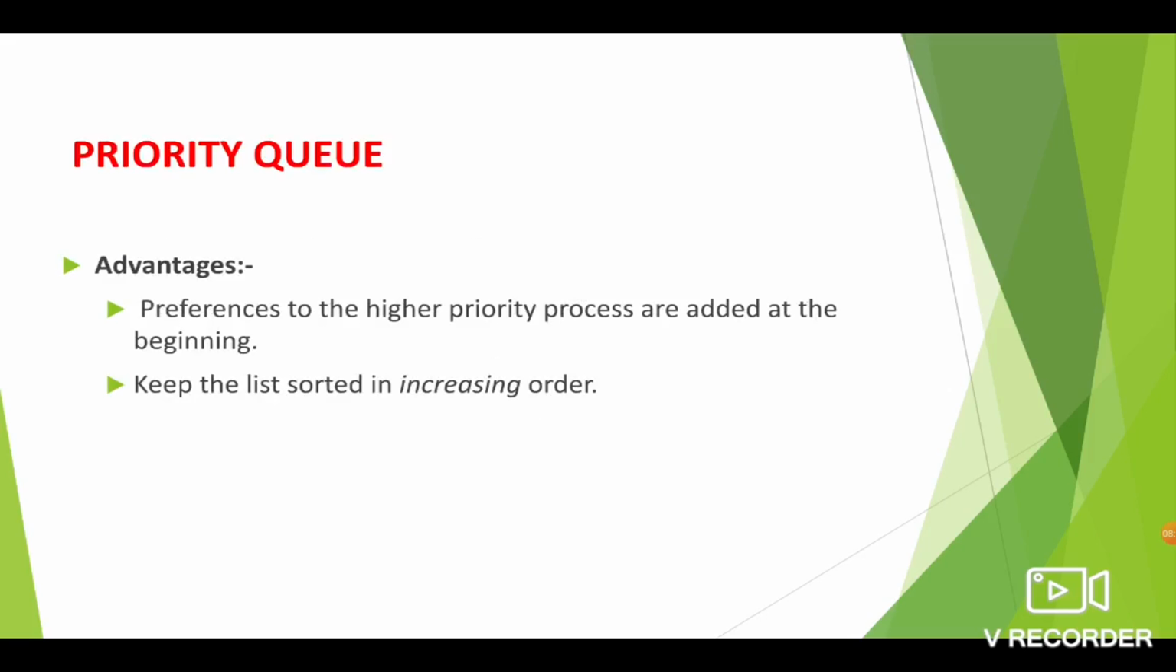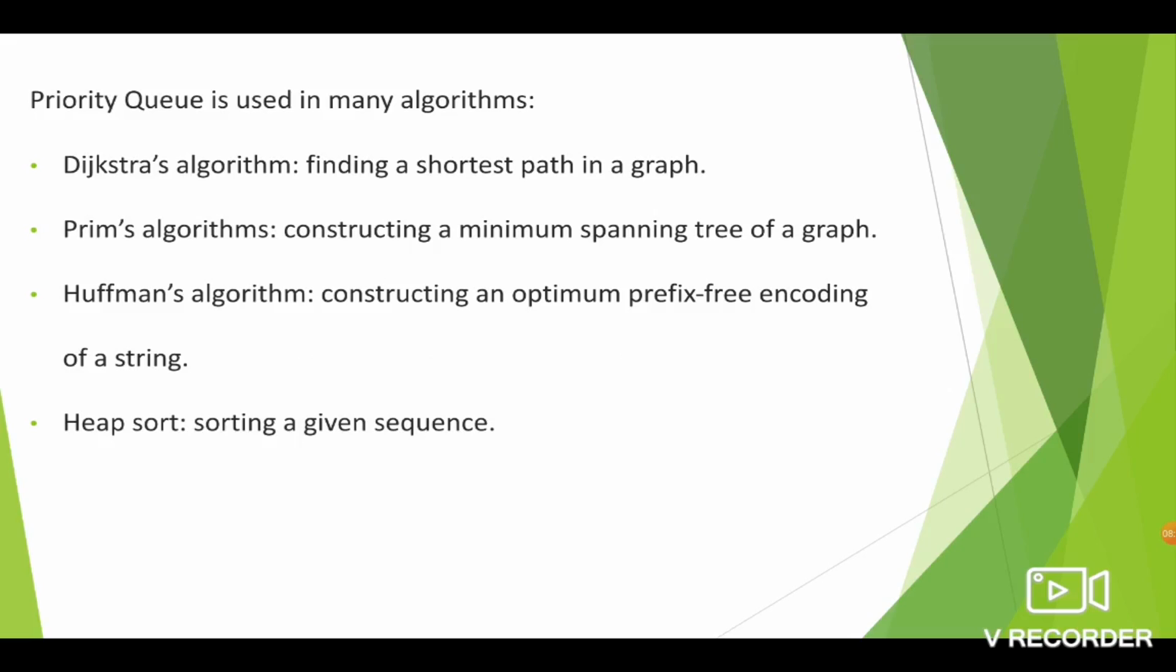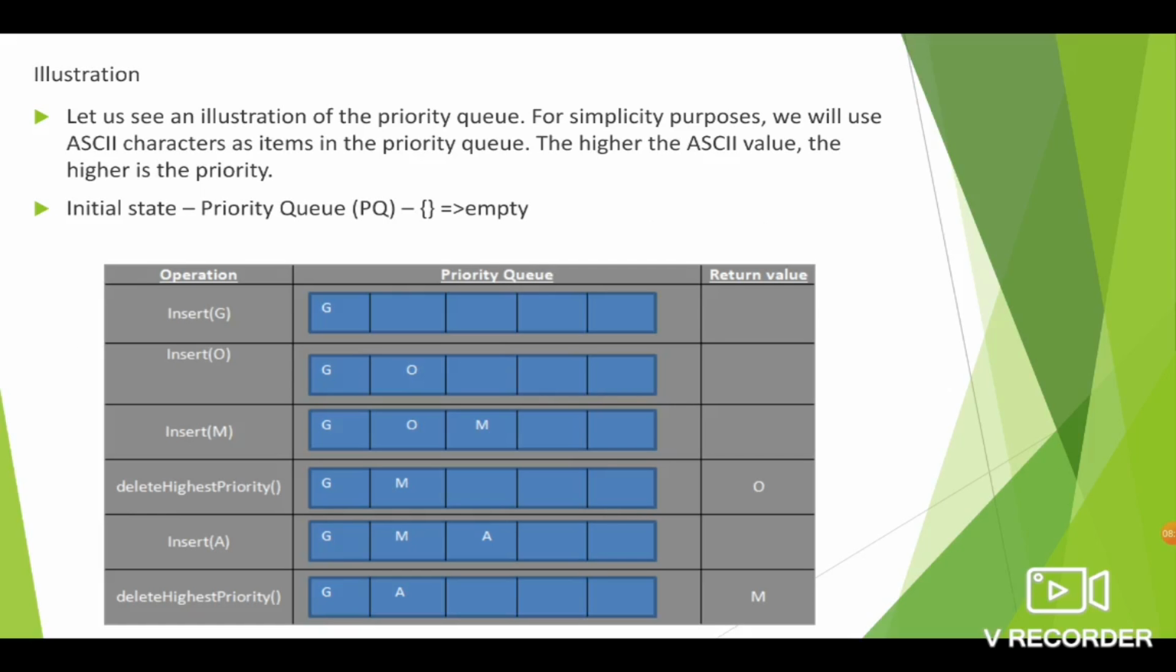The advantage of priority queue is that the higher priority processes are always added at the beginning. We are giving preference to the higher priority process and it keeps the list always sorted in increasing order. So those are the advantages of priority queue. The applications of priority queue: it is used in many algorithms like Dijkstra's algorithm, Prim's algorithm, Huffman algorithm and heap sort. Okay, so these are the algorithms which use the priority queue data structure.